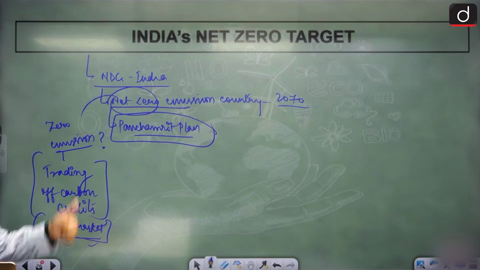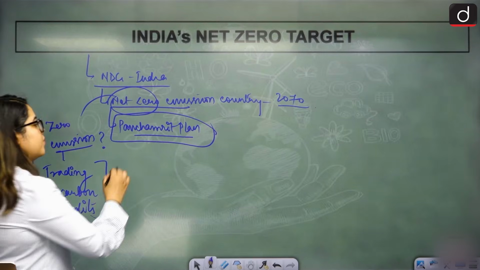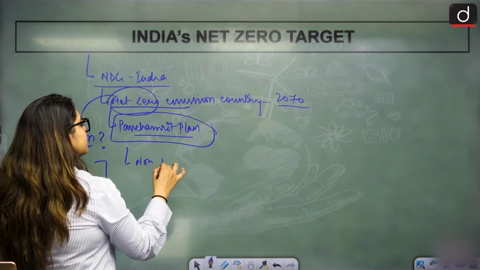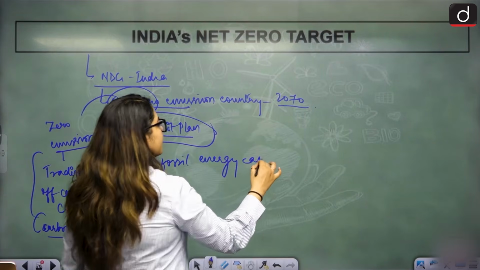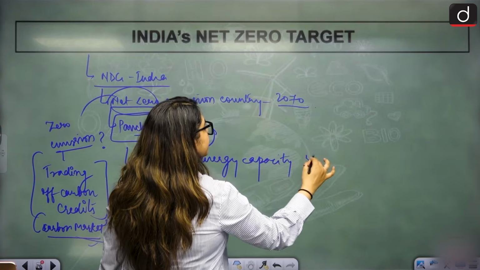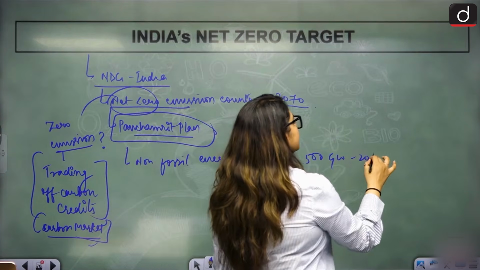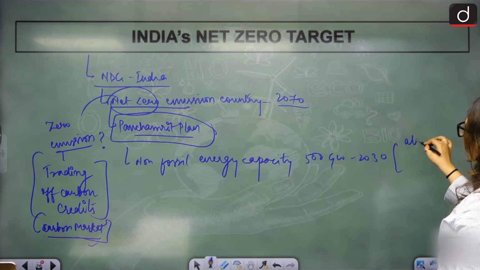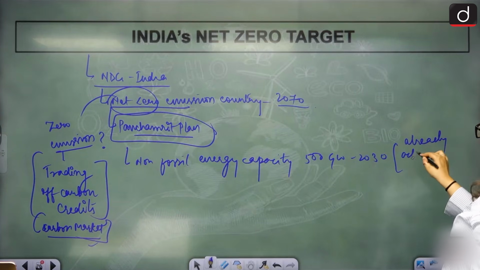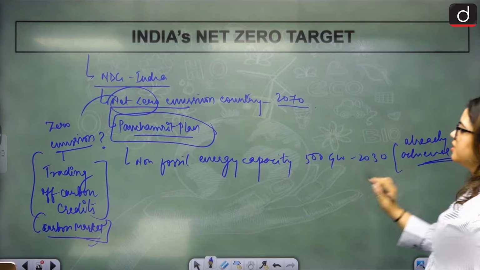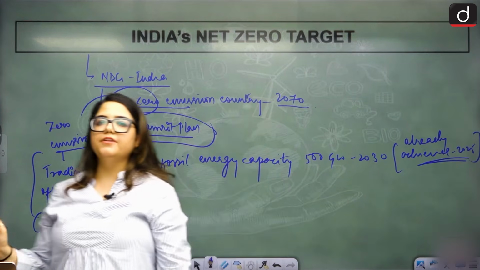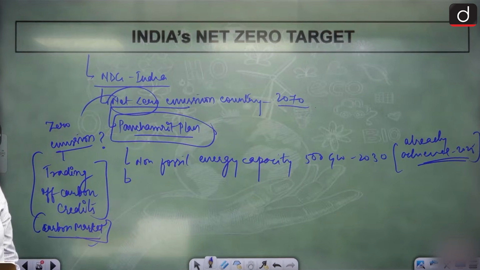India's strategy, non-fossil energy capacity. What are other targets? Non-fossil energy capacity: 500 gigawatt by 2030. Let me tell you, this has already been achieved in 2025. We have already achieved this 500 gigawatt target. Second, meeting 50% of energy requirement.